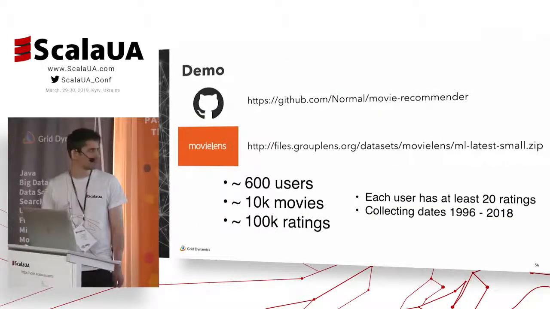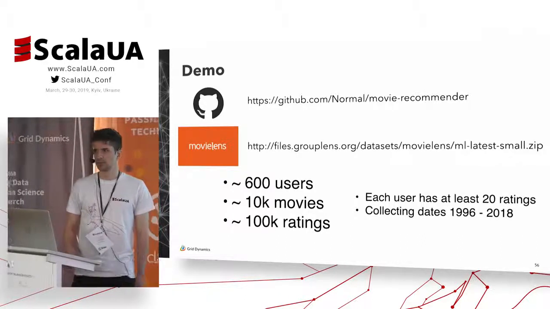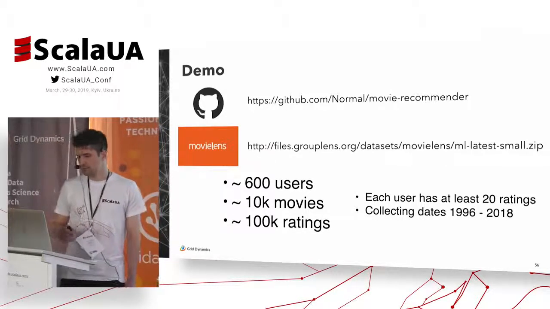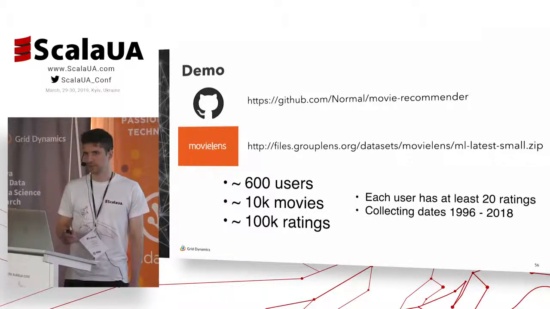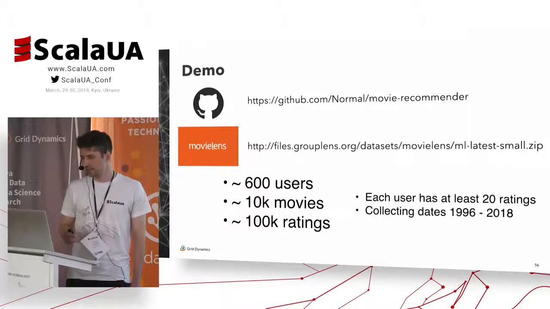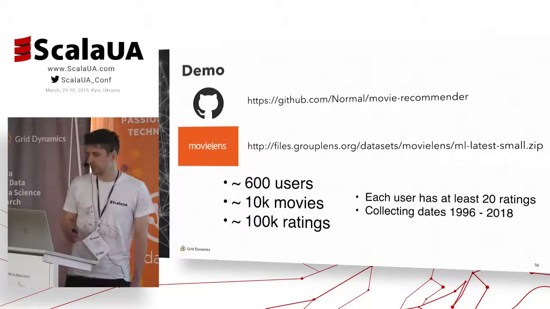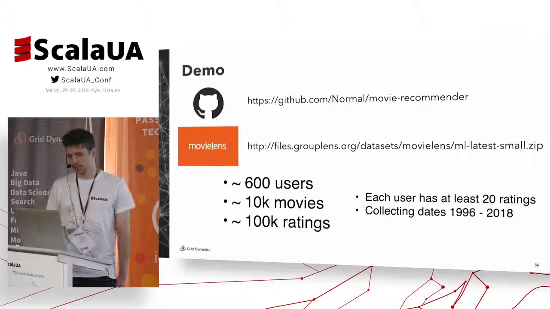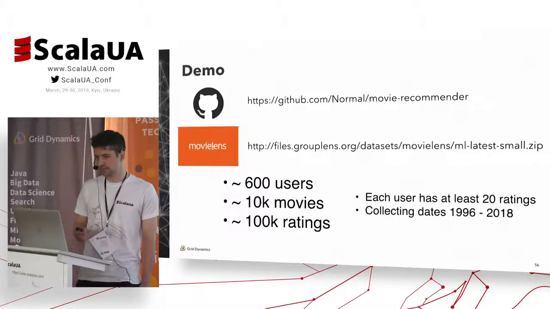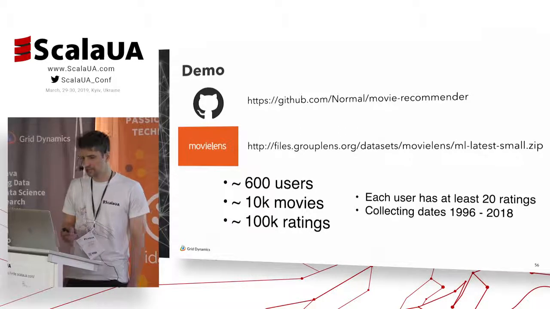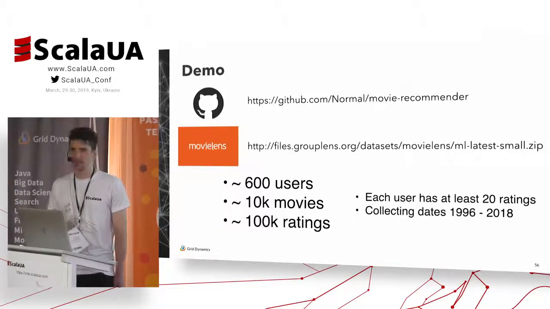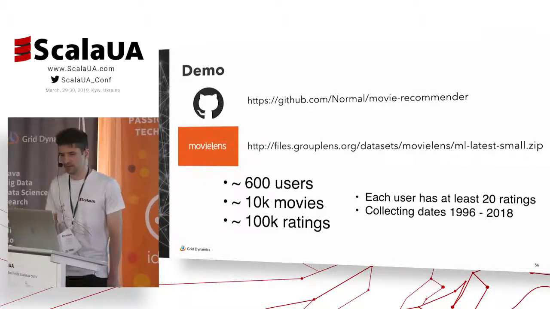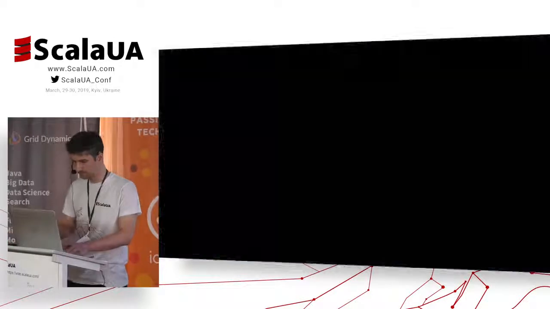Okay, so that's what I wanted to tell, but now I want to show a demo of how it looks. For the demo, I took free data from MovieLens. That's an analysis which was collecting data from 1996 to 2018, and it has 600 users and 10,000 movies. And each user has at least 20 ratings. Okay, so let me show you.